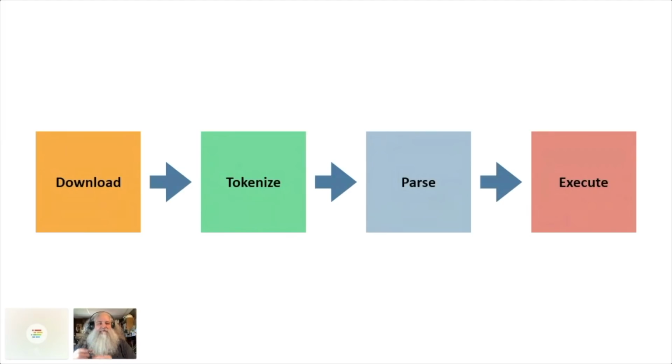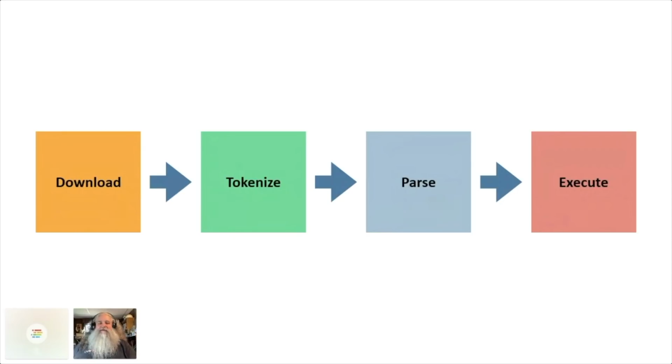We've got to find all the syntactical tokens in there. Then we've got to take those tokens and parse them into an abstract syntax tree. And then once we have that, we can execute it. And we've got to do that every time. Now there is caching that happens there, and V8 does provide as much capability as it can. But this is an expensive process, and it affects the performance of JavaScript in browsers.